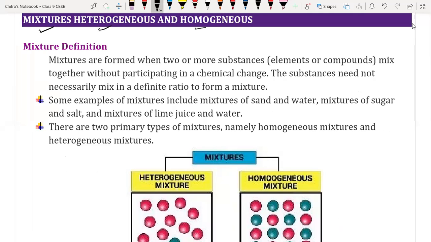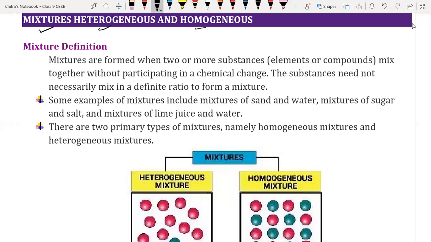So there is no change in chemical property of the substance. Okay. So those substances need not necessarily mix in a definite ratio, means their proportion is not fixed. Okay, you can add at any proportion. That's why we have written in the definition, at any proportion. Okay, so ratio of the substances is not fixed in case of mixture.